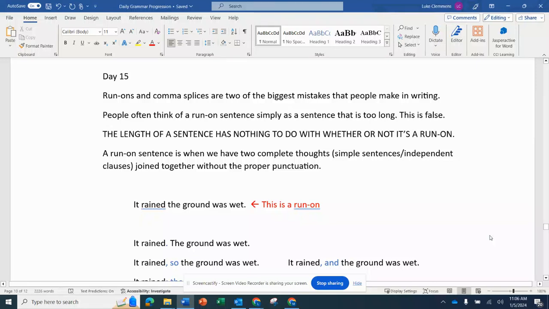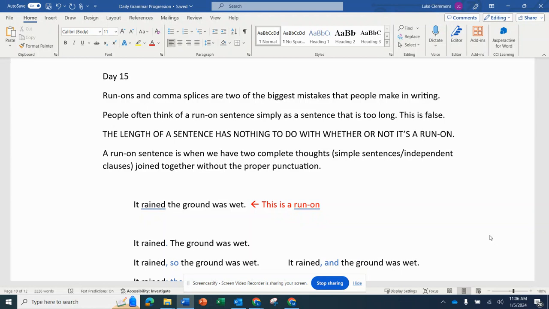Hey everyone, this is day 15, and we're going to talk about run-ons and comma splices. Run-ons and comma splices are two of the biggest mistakes that people make in writing. People often think of a run-on simply as a sentence that is too long. This is false. The length of a sentence has nothing to do with whether or not it's a run-on.